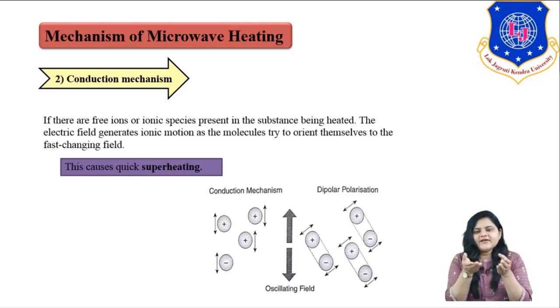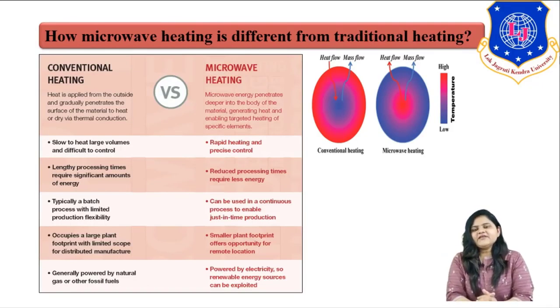So you can see in this figure a conduction mechanism is taking place, where ions are susceptible to a faster changing electric field, right? Now we will see what the differences are between microwave heating and traditional heating, or I can say conventional heating.